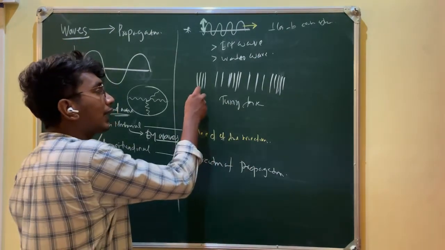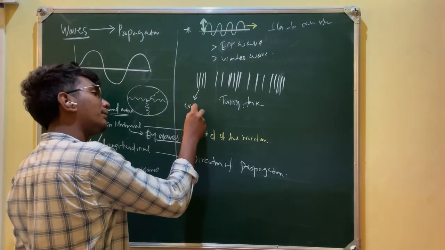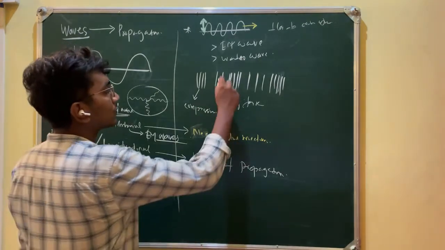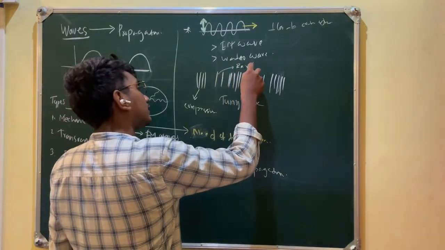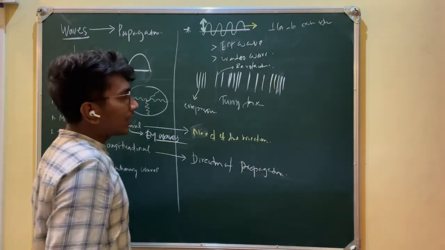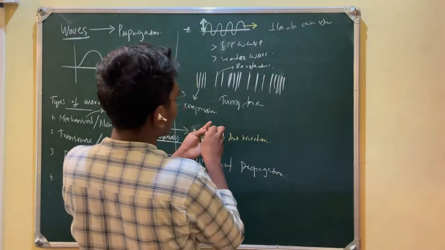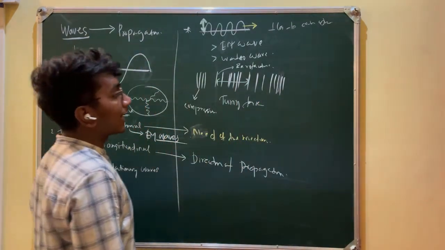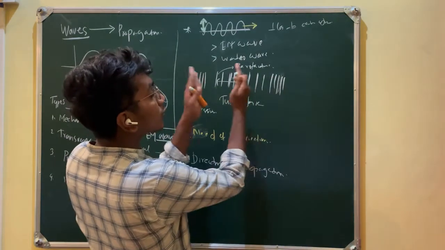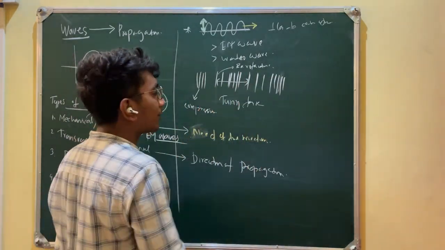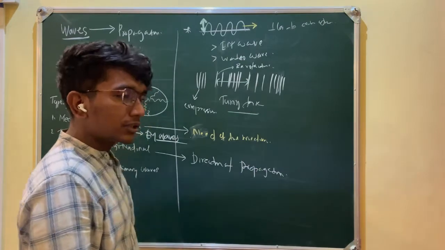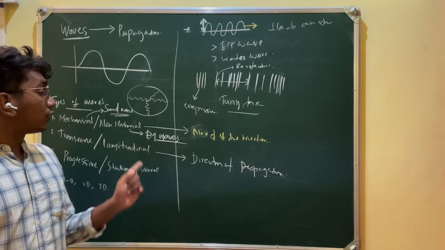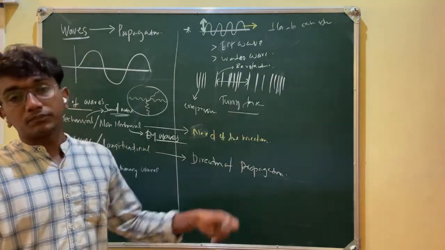Look at this. Here there will be compressions. This is compression, which you studied in earlier board classes. And this is the rarefaction. So here, what is the direction of propagation of the wave? The direction of propagation is in this direction. What about the direction of vibration? That is also in this direction. So the direction of vibration and the direction of propagation are both in the same direction. That is a longitudinal wave. Example is this one, tuning fork.